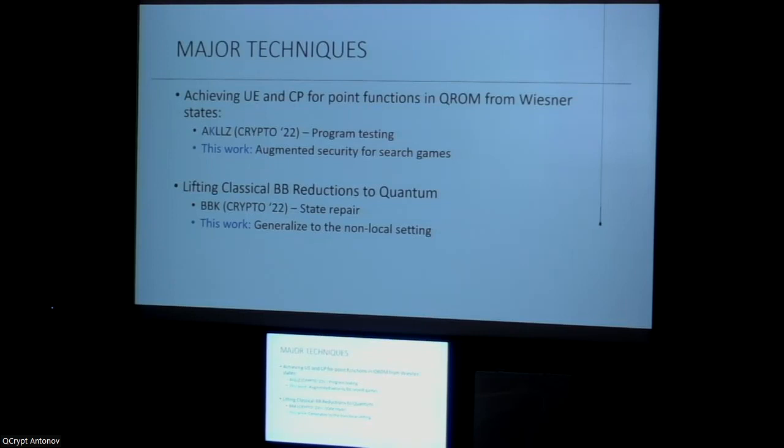And we show how to get rid of the coset states and replace them with a general class of states which satisfy something called augmented security. And we show that Wiesner states in particular satisfy that. The second major technique is this work by Bitansky et al., which will be presented on Wednesday in this conference. And we show how to apply their theorem, which lifts classical reductions to quantum in the unclonability or the non-local setting.